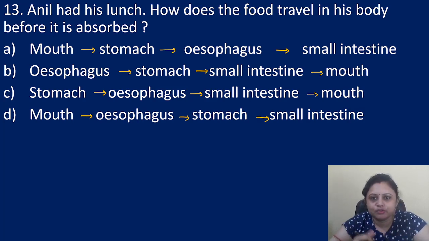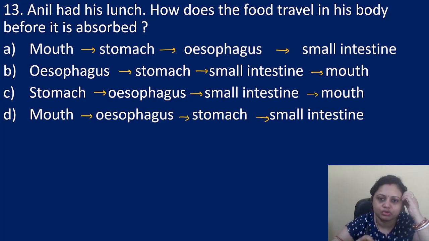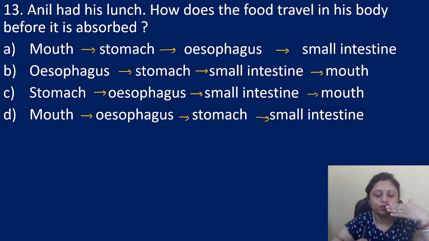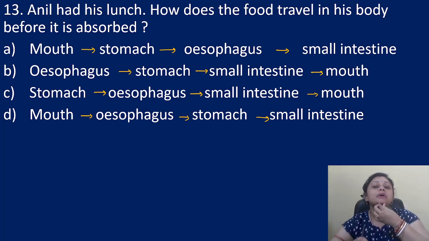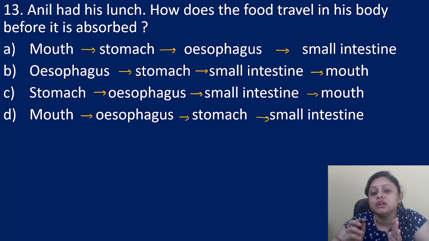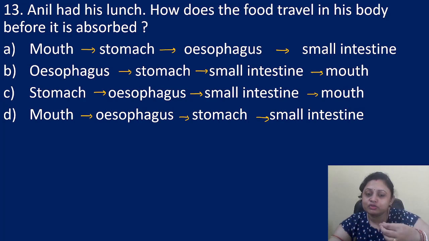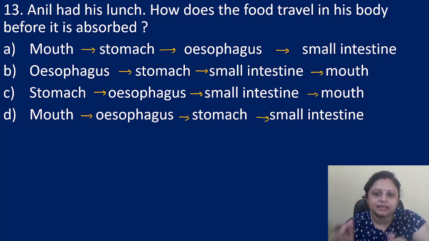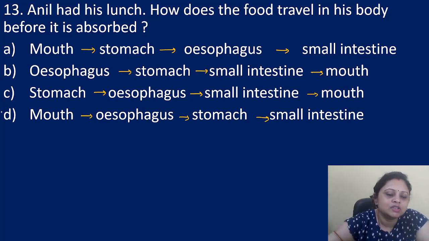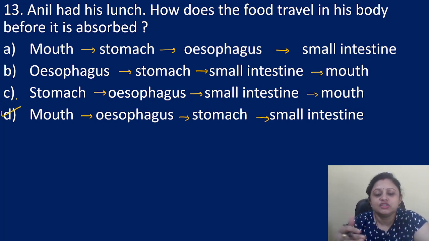So we take food, right? From where we take food? We take food through the mouth. So first it goes into the mouth. After the mouth, it goes through a pipe-like structure, that is the esophagus. After the esophagus, the food enters into the stomach, and after the stomach, it enters into the small intestine. So here, the correct answer is option D: mouth, esophagus, stomach, and small intestine.